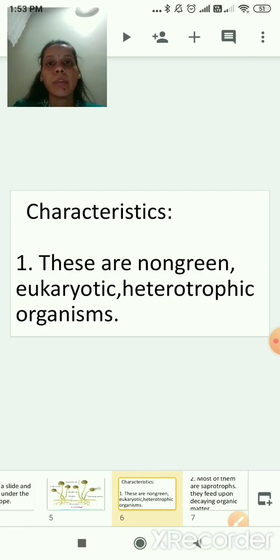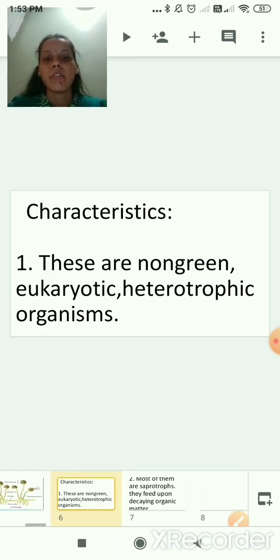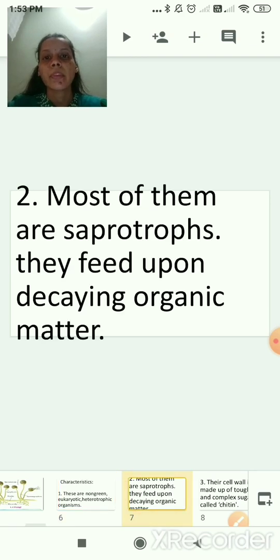What is the meaning of heterotrophic? The living organisms that depend upon other living organisms for their food. Yes, this is the first characteristic. Now we'll see the second characteristic. Most of them are saprotrophs. Saprotrophs means they feed upon decaying organic matter. They depend upon dead and decaying organic matter. So this is the second characteristic.